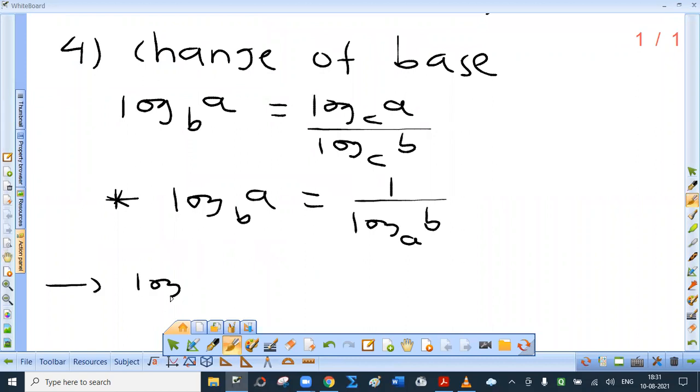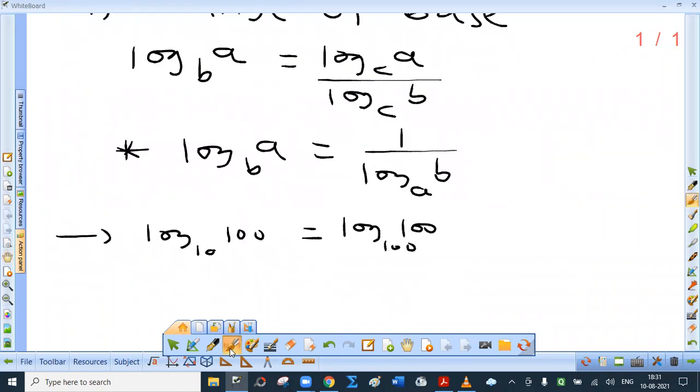Suppose log 100 to the base 10. Now I want to change the base from 10 to 100. So as per this theorem, what is log 100 to the base 10? Let me put a question mark here. Log 100 to the base 100 upon log of old base to the new base, because we have to verify this. Okay.